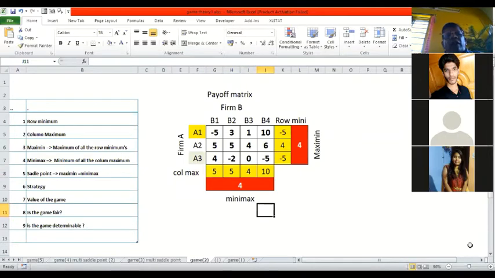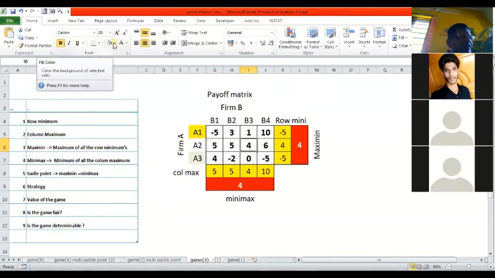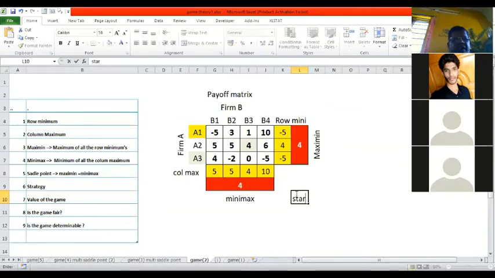Now look, we are able to answer the first 2 questions. What is the saddle point? It is 4. Minimax is equal to maximin, so 4 is the saddle point, right? So what is the strategy? Somebody can tell me. A2, yes, the strategy for firm A.